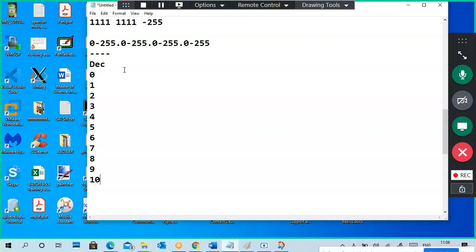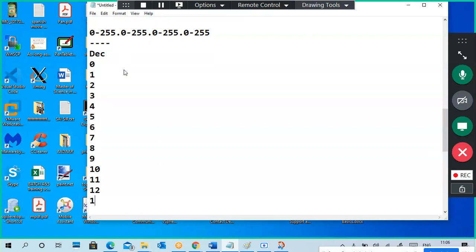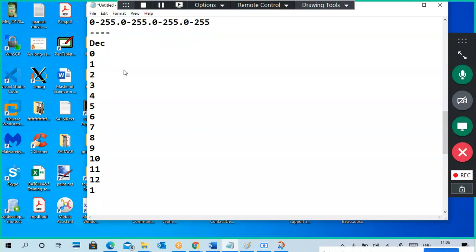Like that it will continue: 11, 12, 13, 14, 15, 16, 17, 18, 19. Again 9 came, so again the numbering sequence will change. Again it becomes 0 and 1 is added to the previous one. So very simple numbering system, right? Next.